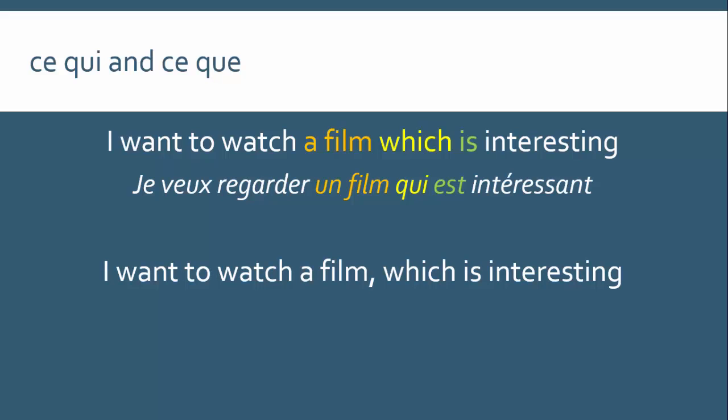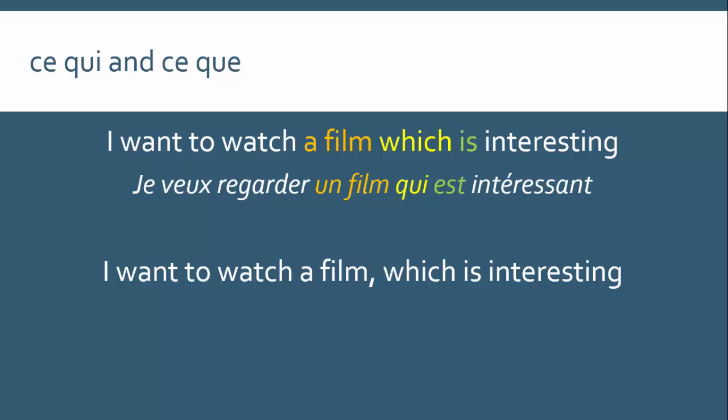Now the words here are exactly the same in English. The only thing that makes these two sentences different is a comma, or in the spoken language, the pause, and a little bit of intonation as well. I want to watch a film, which is interesting, okay? English uses intonation an awful lot, and sometimes we have things in French which simply don't exist in English because we express them with intonation rather than different words.